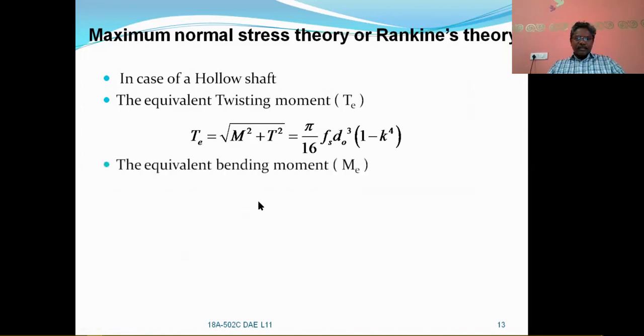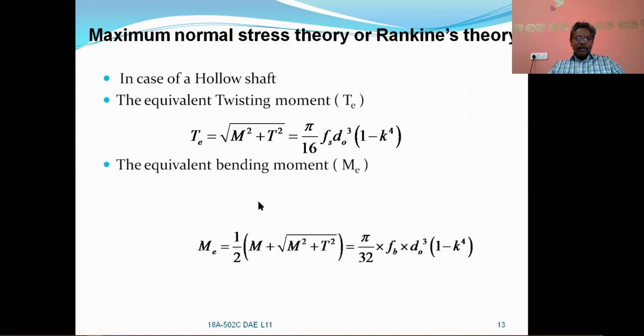Similarly, the equivalent bending moment Me is equal to 1 by 2 into M plus the square root of M square plus T square, which is equal to 5 by 32 Fb dV cube into 1 minus k power 4. These are the two equations for hollow shafts, where k is equal to Di by dV.